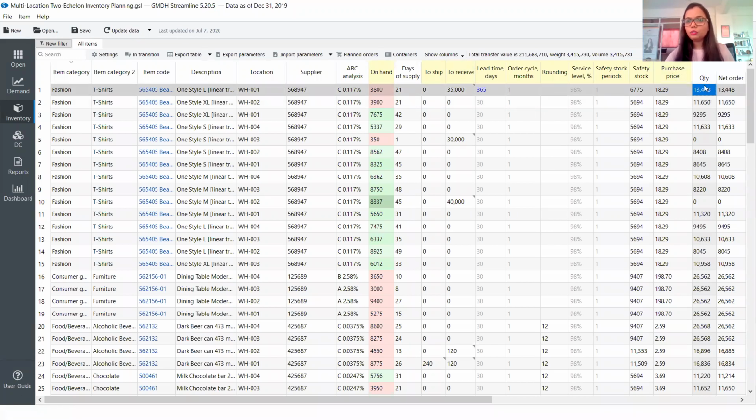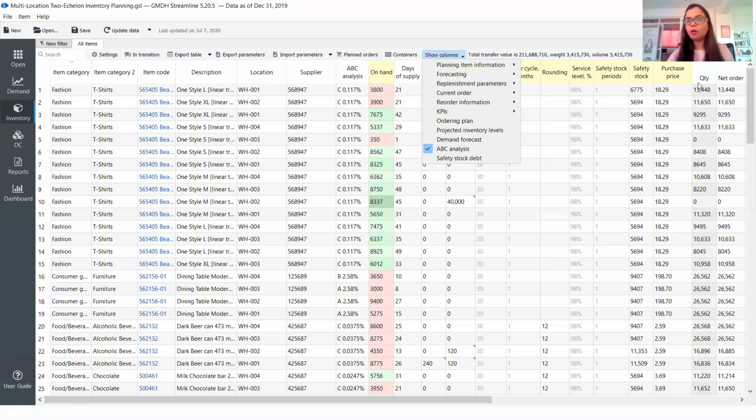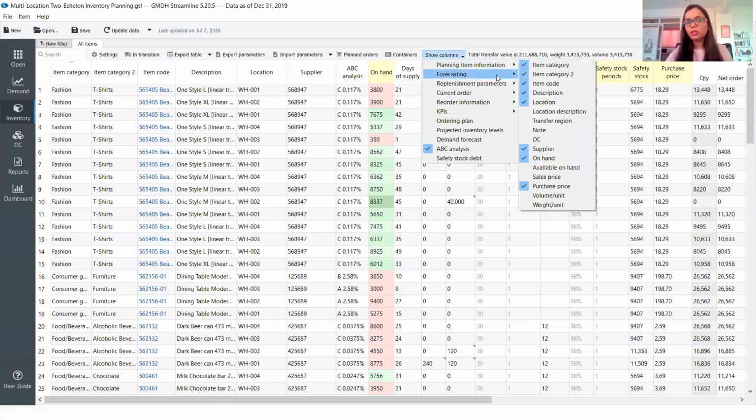But just before moving towards final quantity, I want to show you the different replenishment parameters that we have. So we do have lead time, we do have variance in lead time. Say, for example, if we get a product from a supplier in 10 days and there is a variability in the supply over here by 2 to 3 days, then we can incorporate that variance into account, and that will have a direct impact on the amount that we would be ordering.